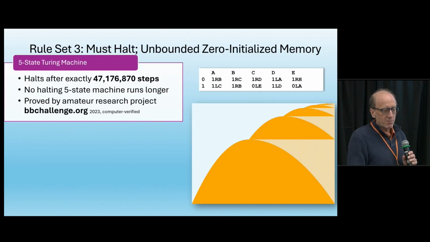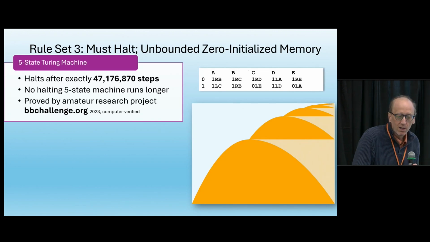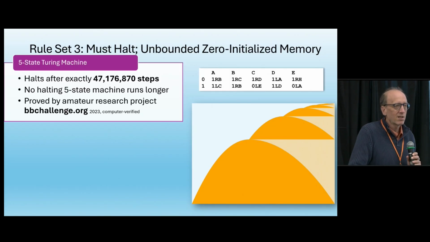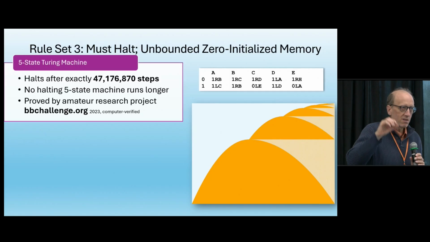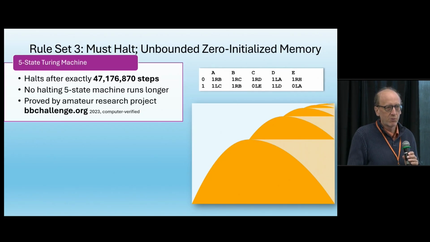So this 5-state Turing machine halts after exactly 47,176,870 steps. Furthermore, there is no 5-state Turing machine that runs any longer. And it's like, well, how could they know? Did they try them all? It was proven by an amateur research project called the Busy Beaver Challenge, bbchallenge.org. In 2023, it was a human-generated proof, but the proof was validated with a computer proof verification system, so we can trust it.